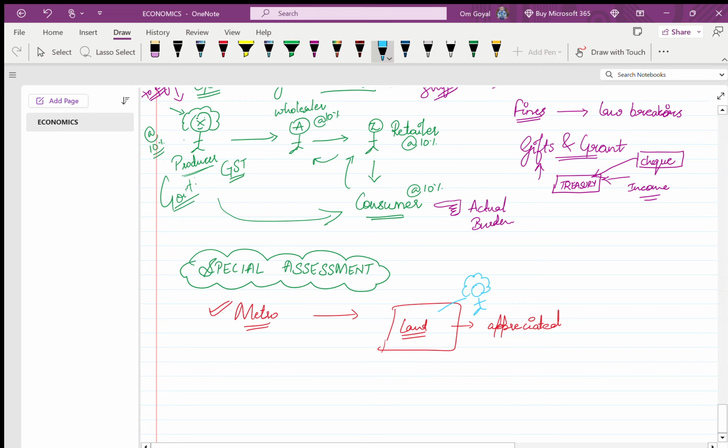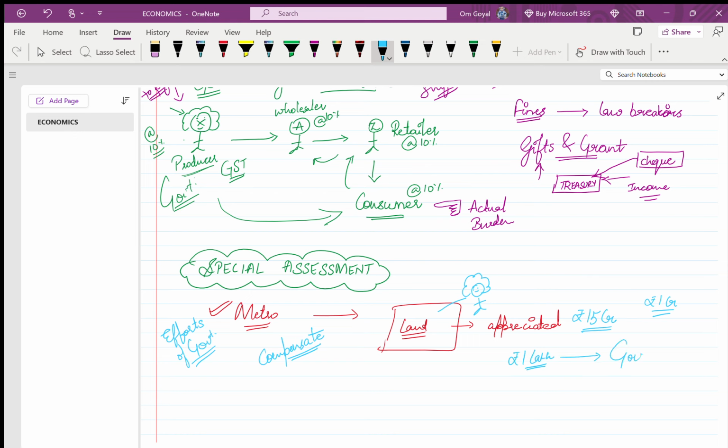ठीक है, so the owner of land was a person. ठीक है, now she demanded that, this is a girl, she demanded that my land has appreciated. Now the worth of the land has become 15 crores. Earlier it was only rupees 1 crore. Now government says that the increase in your land value is because of the efforts of government, because of my efforts. ठीक है, बिकॉज हमने डेवलपमेंट की इसलिए आपकी लैंड की वैल्यू अप्रिशिएट की. अब आप हमें कोई कंपनसेट करो उसकी जगह. Now that person has to compensate government. ठीक है, मान लो government is saying give me rupees 1 lakh for this. ठीक है, so now this person has to give this 1 lakh to government.